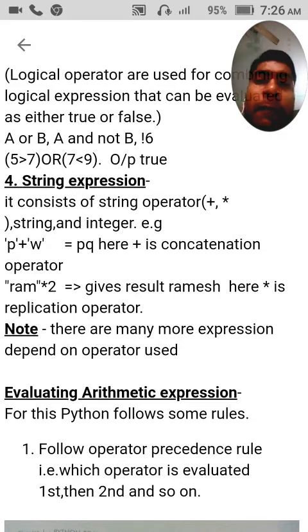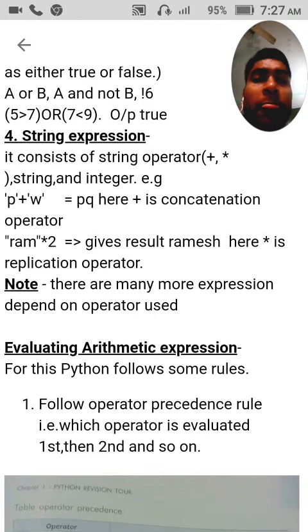So be clear, if any one operand is of string type, then it acts as a concatenation operator and comes under the category of string operator.